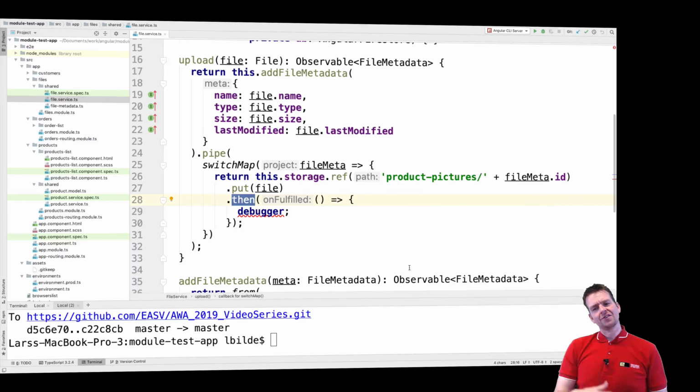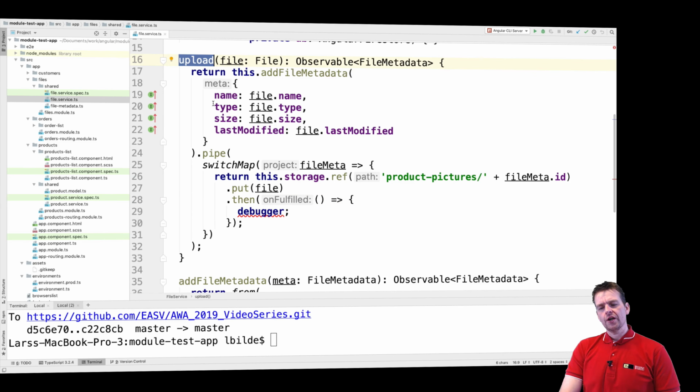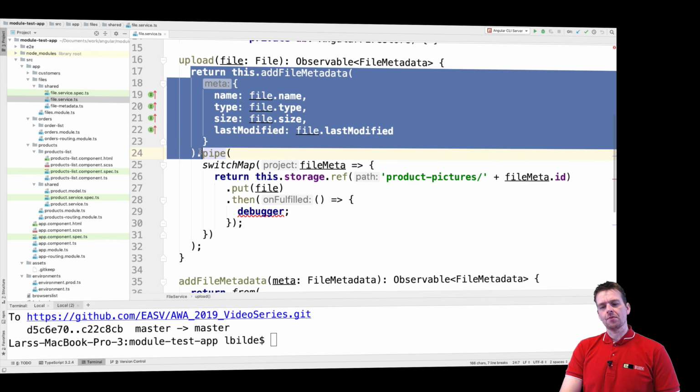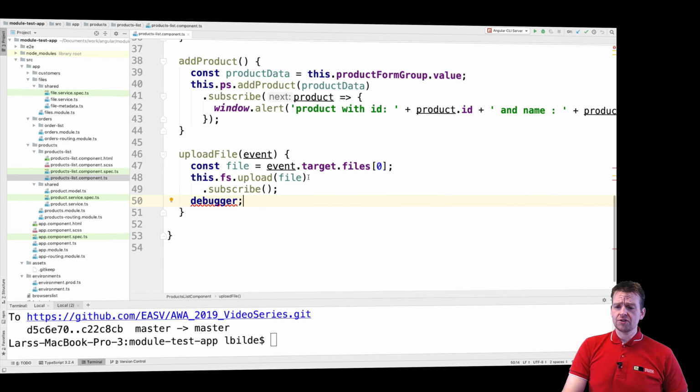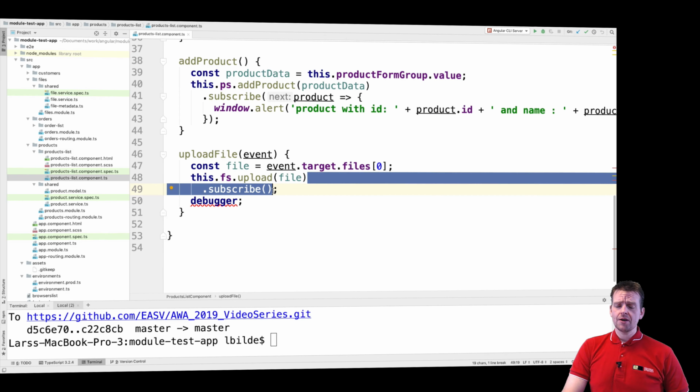Welcome back. So as I said, there's still a few things I'm not satisfied with in our new upload function right here. The first thing that is really a concern in my mind is that even though I don't subscribe right now to my upload, it actually goes and creates the metadata inside my database. That's not the intended functionality, that's actually a bug in my mind, because my goal was to subscribe before I actually start uploading anything.